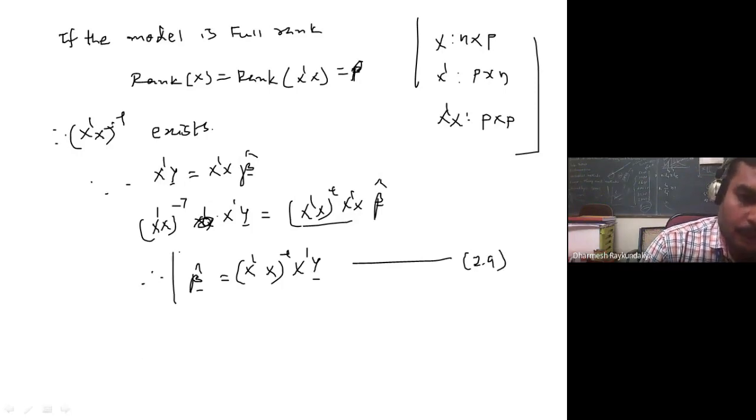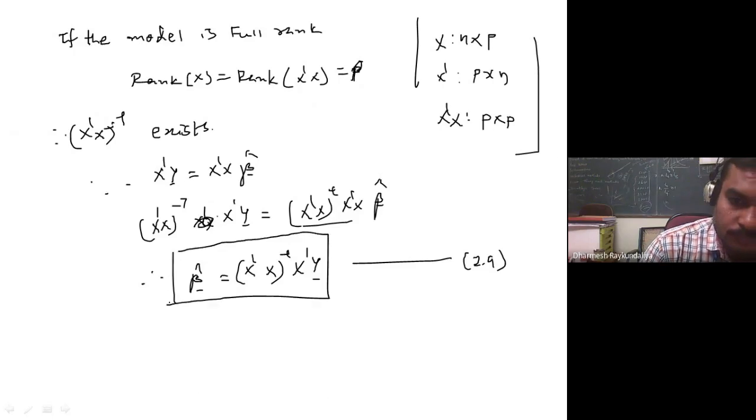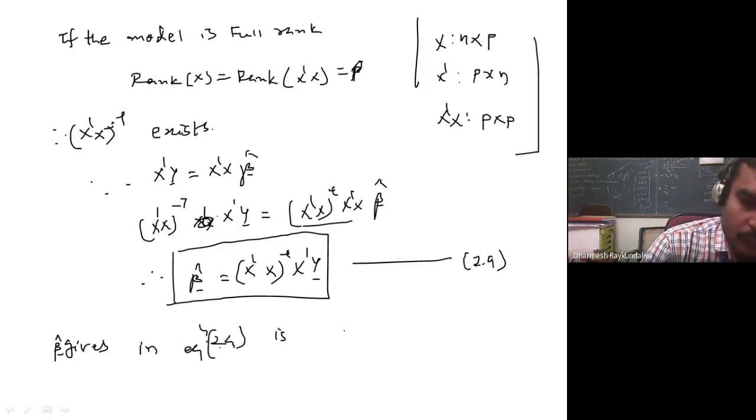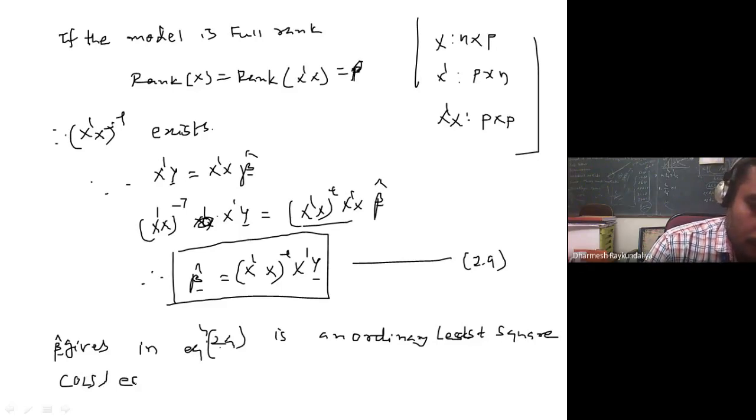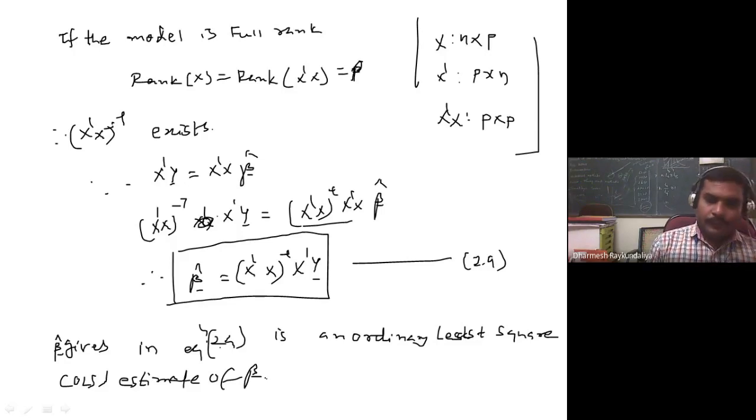This beta cap given in equation 2.9 is the ordinary least square, OLS, estimate of beta.